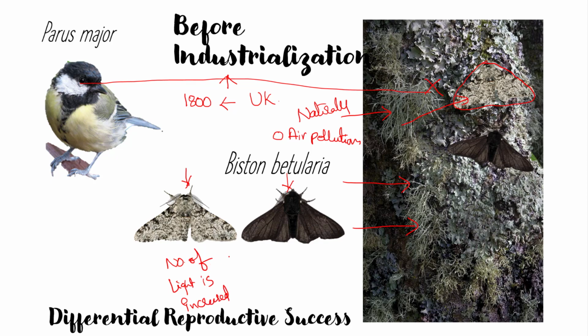Similarly, when we talk about the dark colored moth, the predators can very clearly observe the dark colored moth on a light background. So most of the predators used to predate on the dark colored pepper moth, due to which the population of dark colored moths decreased.